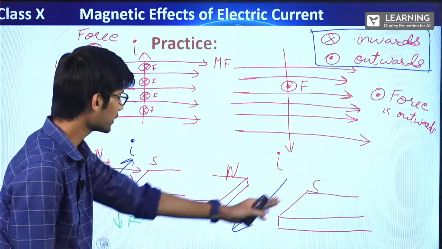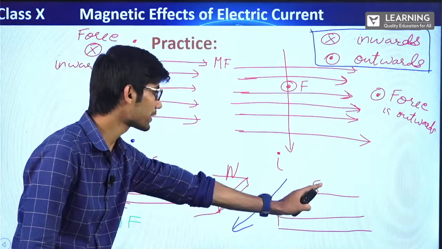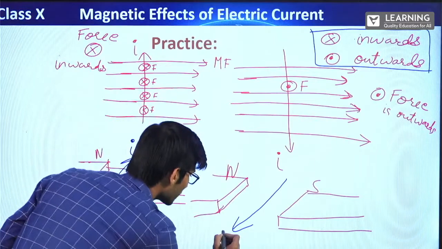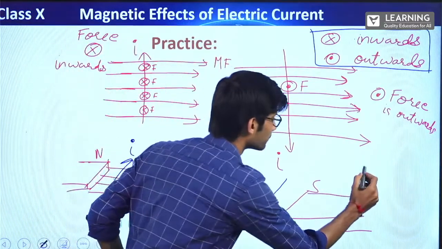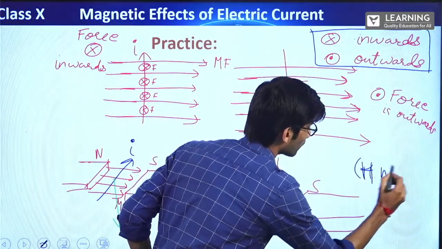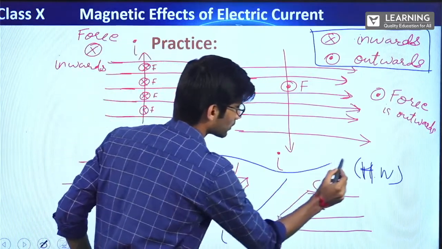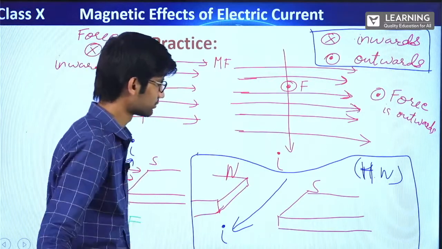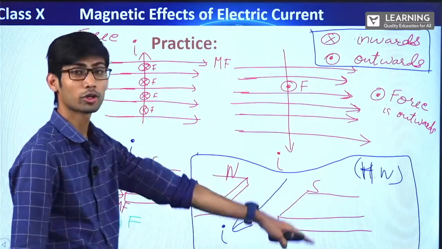The magnetic field, you have to draw the direction. I have just told this is north of the magnet, this is south of the magnet. And you have to comment me the direction of force. This is current. Alright, take it as homework. This one. This last one is for homework. Noted?